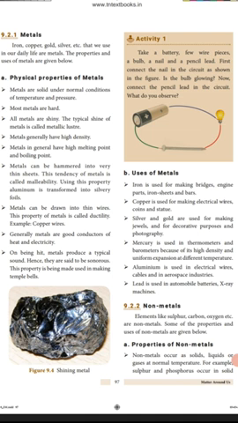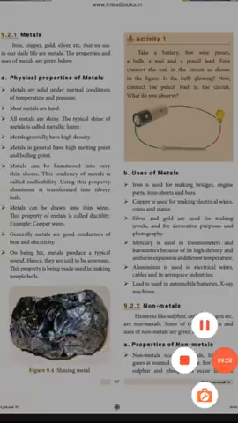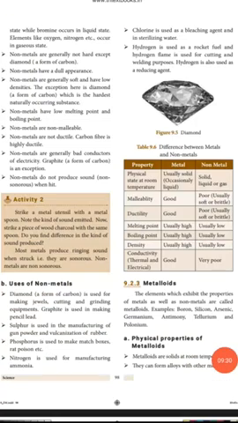The uses of metals: iron is used for making bridges, engine parts, iron sheets, bars, etc. Copper is used for making electric wires, coins and statues. Silver and gold are used for making jewels, for decorative purposes, and in photography. Mercury is used in thermometers and barometers. Aluminum is used for electrical wires, cables, aeroplanes and the aerospace industry. Lead is used in automobile batteries and X-ray machines.